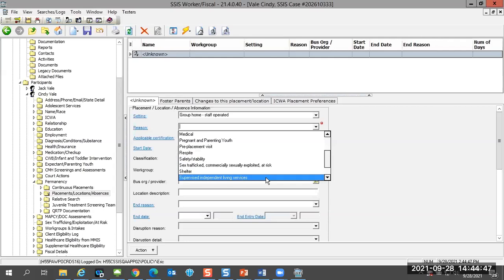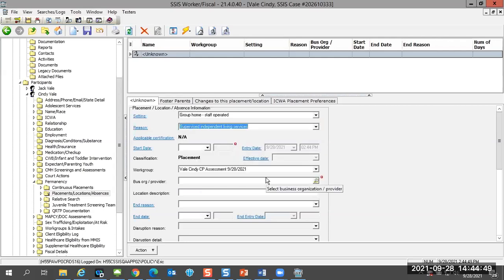Here's that supervised independent living services reason. And I'm going to put in a start date of today. And then SSIS was a little delayed, but now you see that applicable certification of SILS for that supervised independent living service setting.